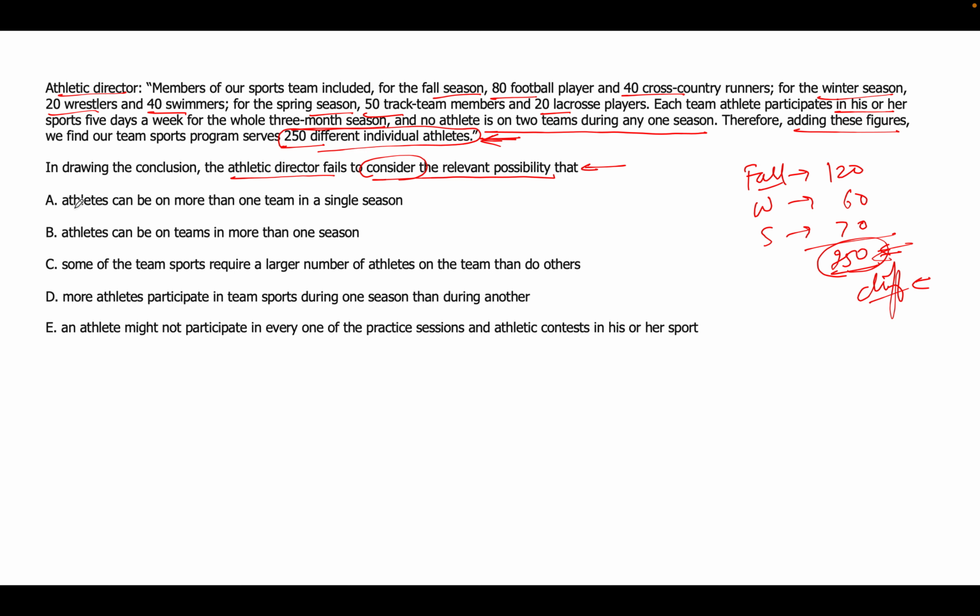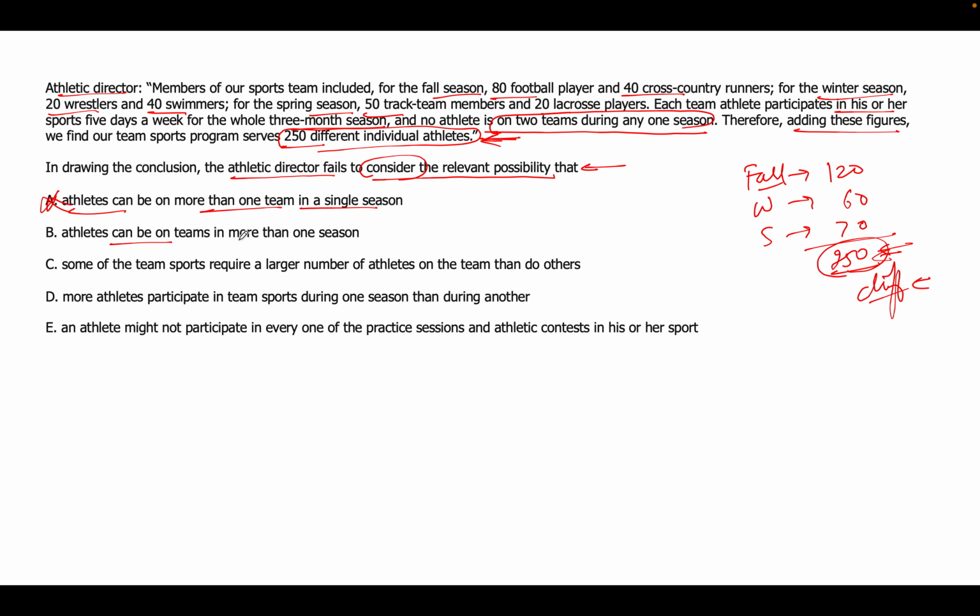Let's see. Athletes can be on more than one team in single season. This goes against the information given. No athlete is on two teams during any one season. So that is any option that goes against the information. We'll have to simply remove that.